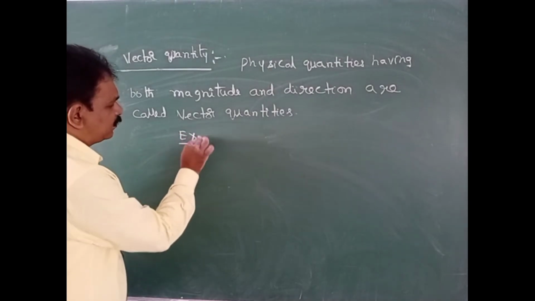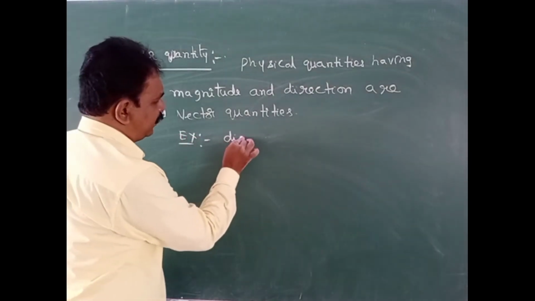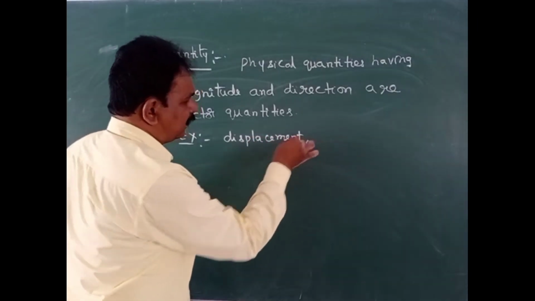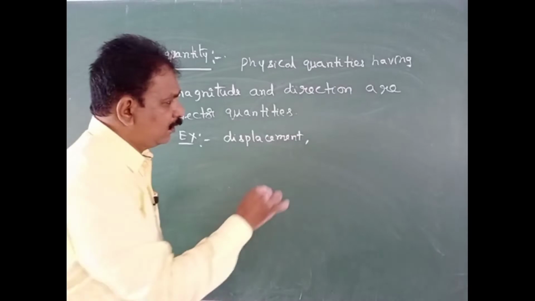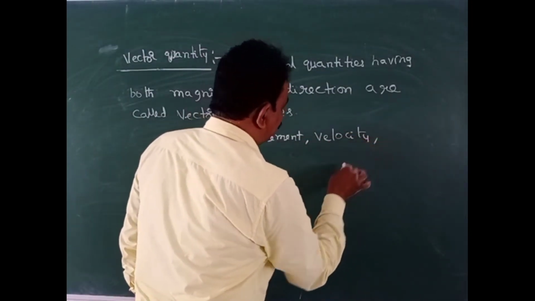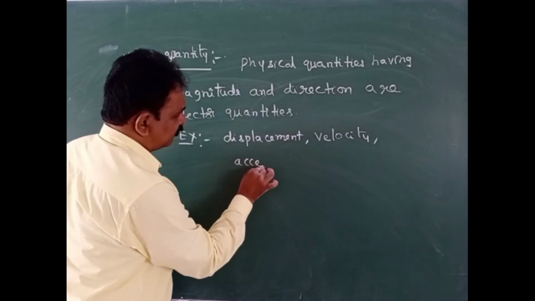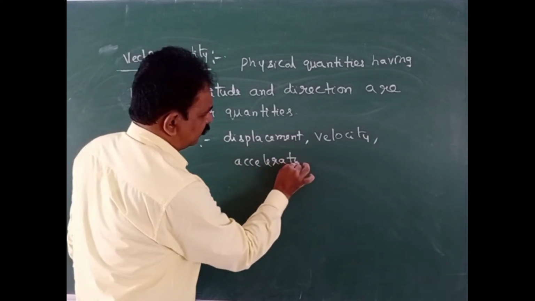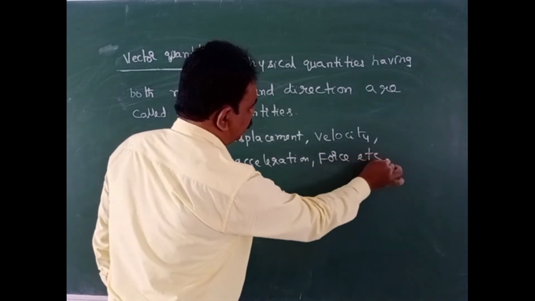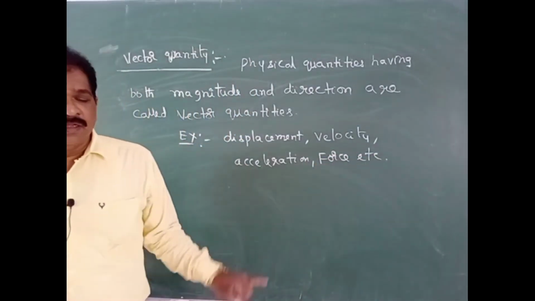Some examples for them will be displacement. We will discuss all of them one by one here. What is meant by displacement, everything. Velocity, acceleration, force. Like this, so many quantities will be there.